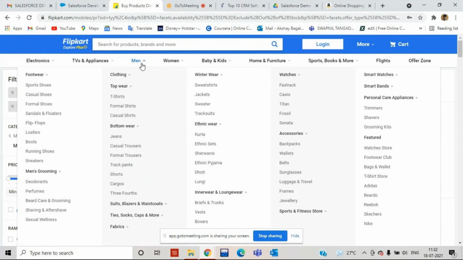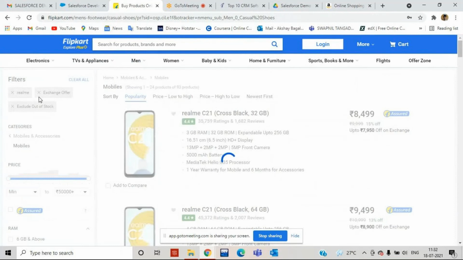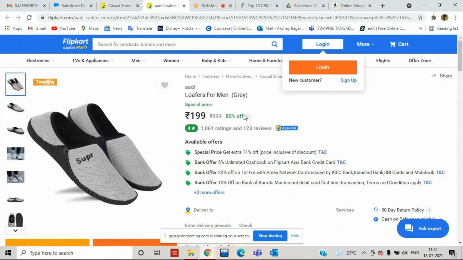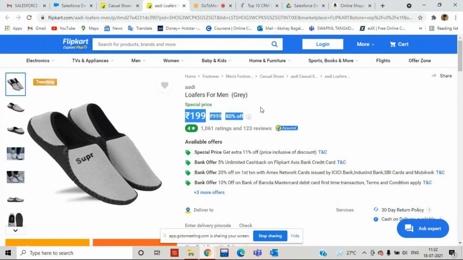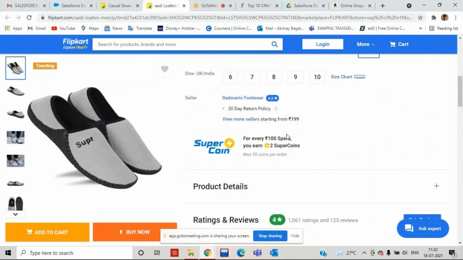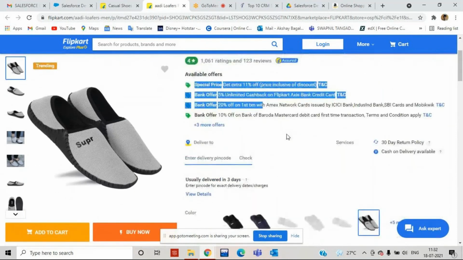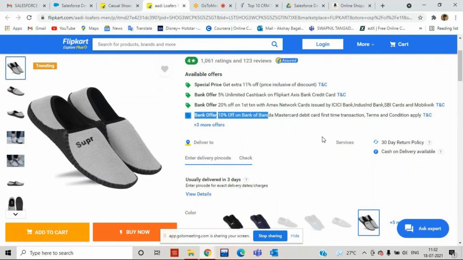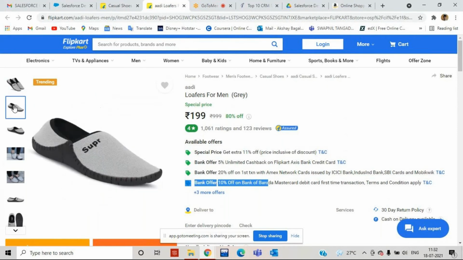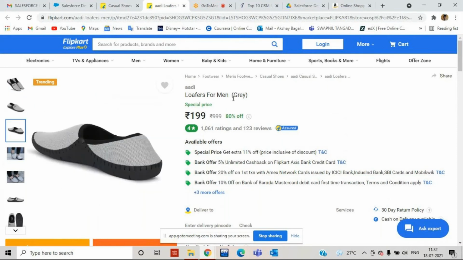Now tell me one thing. Suppose I click on men's casual shoes, and I click on one of the shoes. Can I update the price? Can we update the offers? Can we update the specifications? No, we cannot update. Why? Because we are not the developers, we are the end users. So we got only read access on the product. I can see the data, but I cannot modify anything.